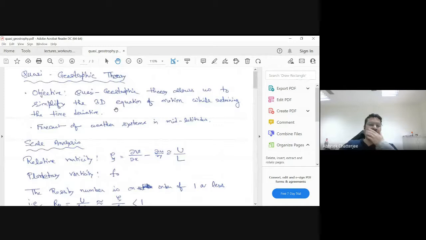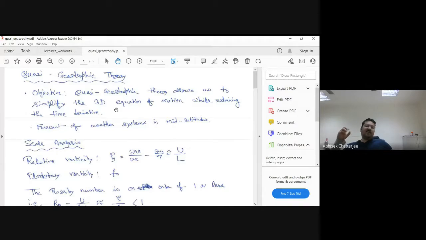So what is quasi geostrophy? As I said, the geostrophic motion is basically a steady state motion. That means it cannot change with respect to time. Another problem is that it cannot have compression or expansion, that means it will not have any W velocity associated with it. These are the two drawbacks of geostrophic motion. It is a very elegant theory, but not of much use when you want to predict a weather system. So that's why the quasi geostrophy theory comes in.